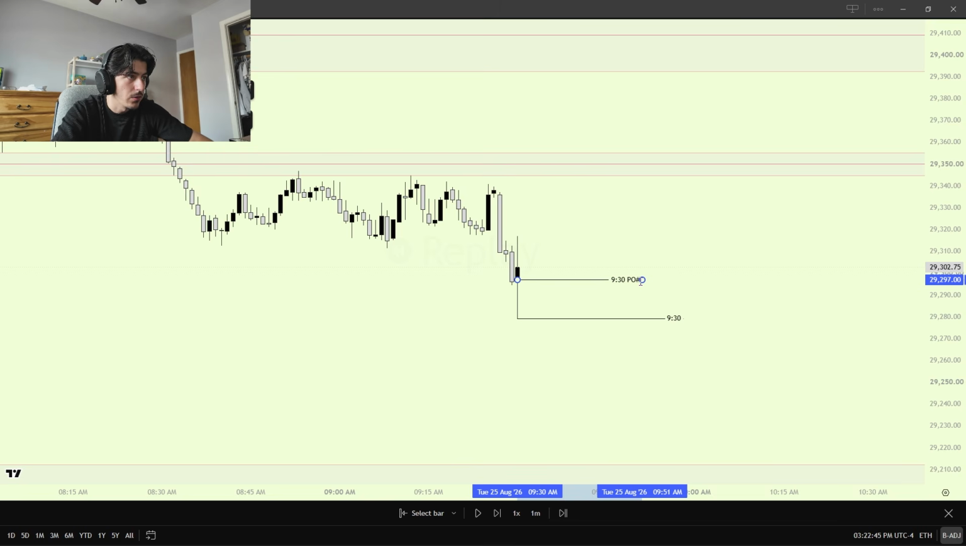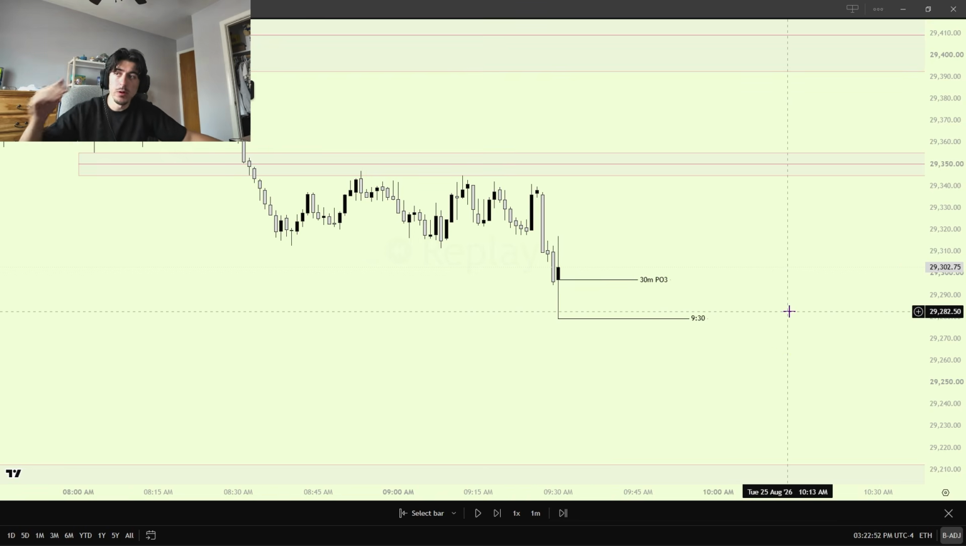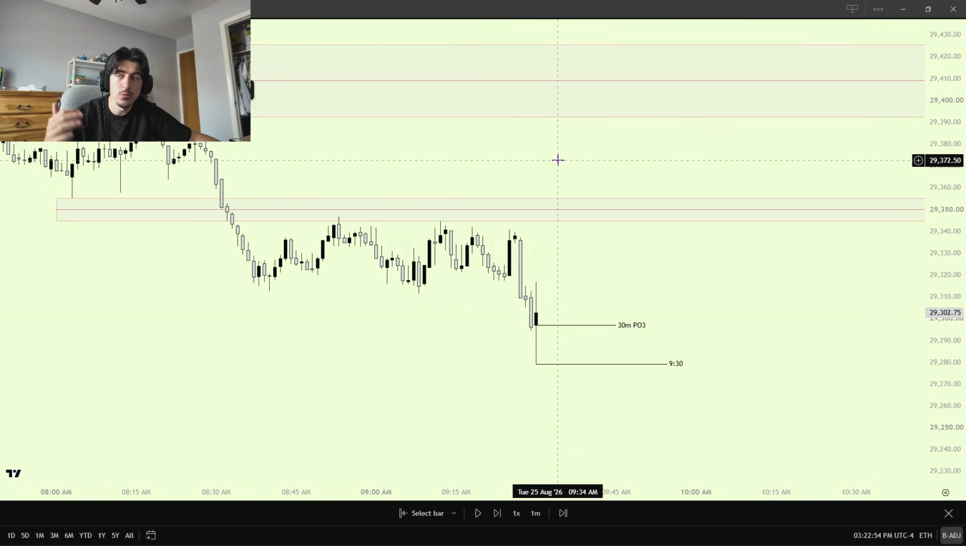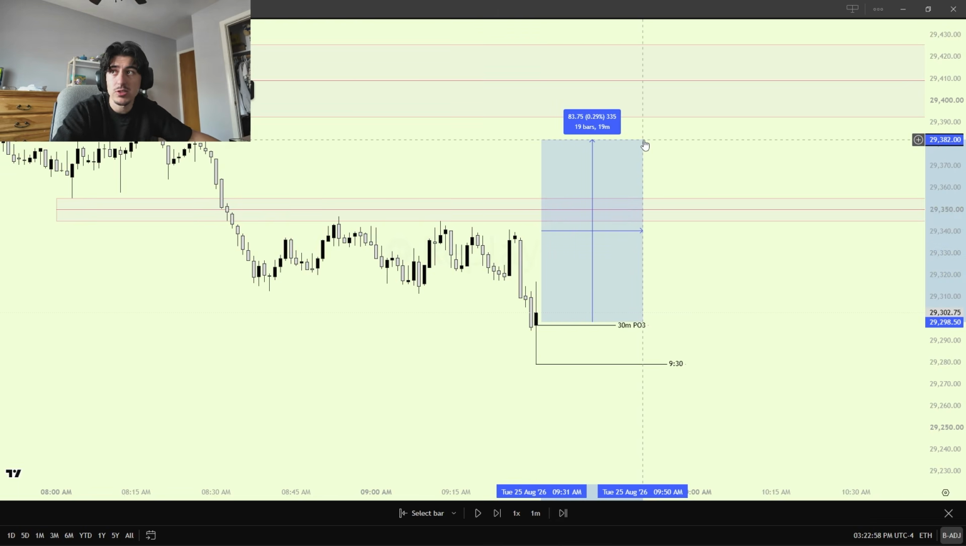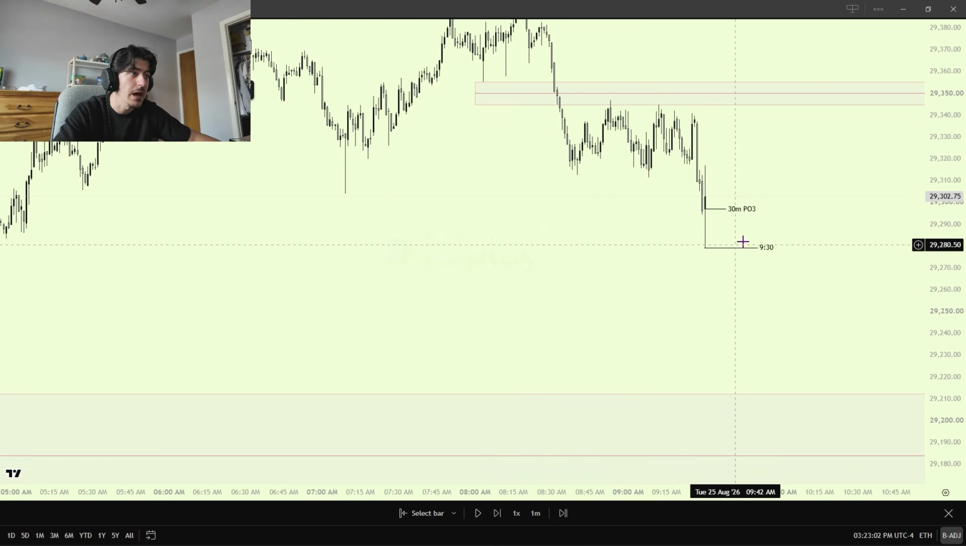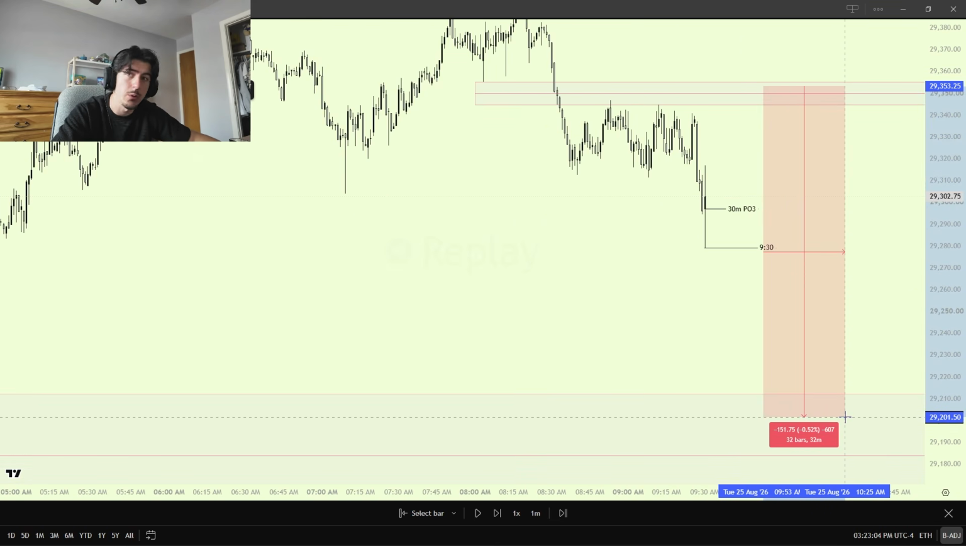930 PO3, or just do 30-minute PO3. So what I want to see here is I want to see price open up the 930 candle, have a Judas swing upwards, okay? I want to see it manipulate upwards, and then by 10 o'clock, because it's time-based, right? PO3 is time-based, right? It's a 30-minute candle. By 10 o'clock, I want to see us back down here or lower, okay?